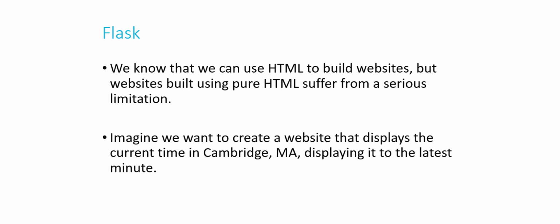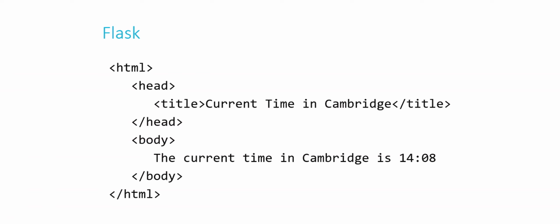So we've talked about HTML in the past, and we know that we can use HTML to build websites. But there is one major limitation that HTML websites suffer from, and that is that they are static. So imagine that we want to create a website, for example, that displays the current time in Cambridge, Mass, displaying it to the latest minute, let's say. This is some HTML that would do exactly that. So the current time in Cambridge is 14:08, so 2:08 p.m. This is great for a minute, but at 2:09 it becomes not accurate anymore.